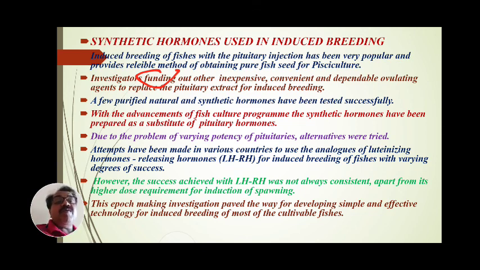Due to the problem of varying potency of pituitaries, alternatives were tried. What is the problem? The potency of carp is different, the potency of catfish is different, the potency of wild fishes is different, the potency of exotic carp is different. Due to this problem of potency of pituitaries, alternatives were tried by a number of workers.